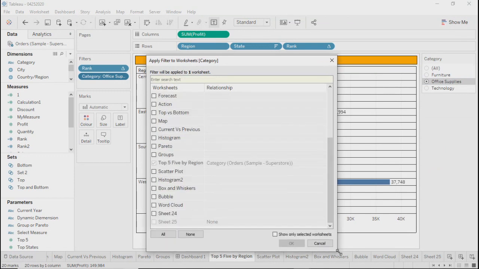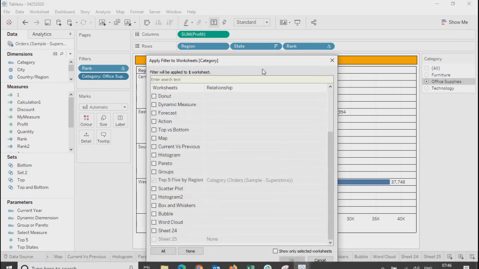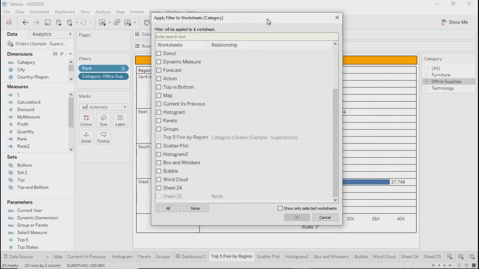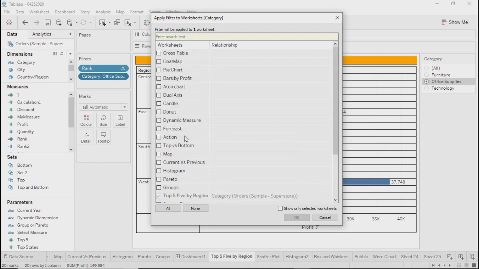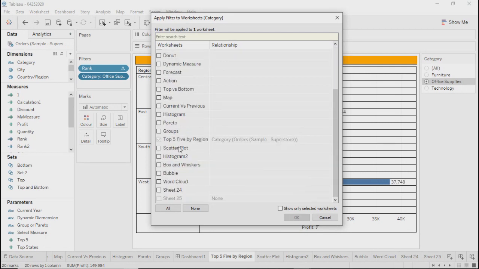This option lets you select those worksheets where you want this filter to be applicable. You don't have the option to check or uncheck the current sheet because it's disabled, but you can check or uncheck other sheets wherever you want it to be applicable or not.